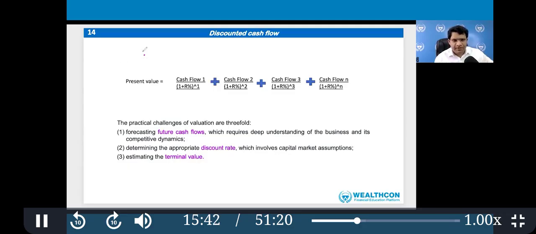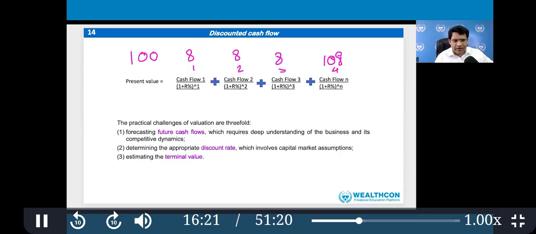Suppose you invest 100 rupees in an FD. The bank gives you 8 rupees next year, another 8 rupees as interest after 2 years, 8 rupees in the 3rd year, and in the fourth year it gives 8 plus the remaining principal back, 108 rupees. So this is the first year, second year, third year, fourth year.